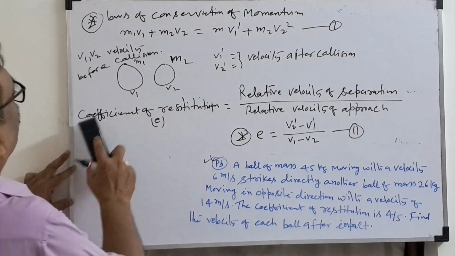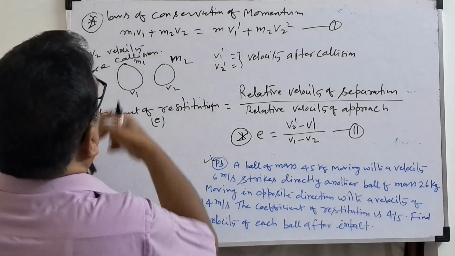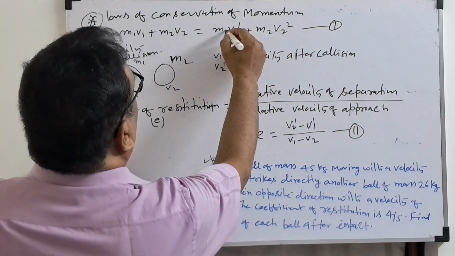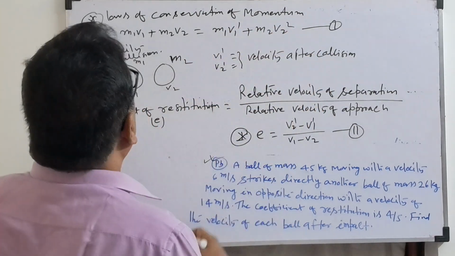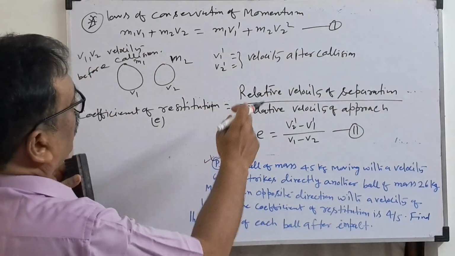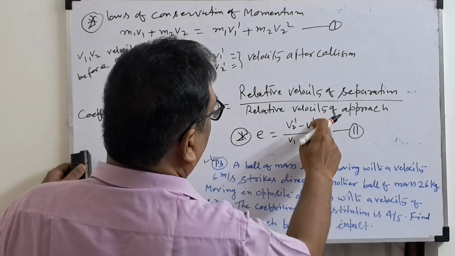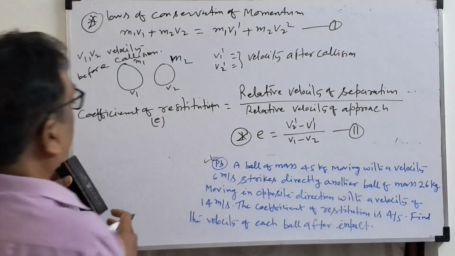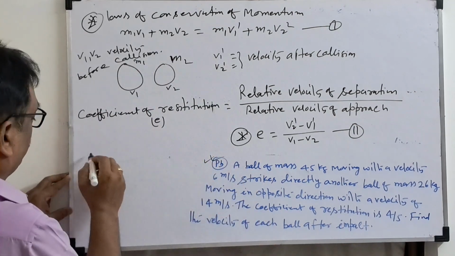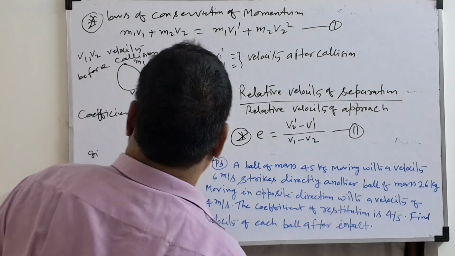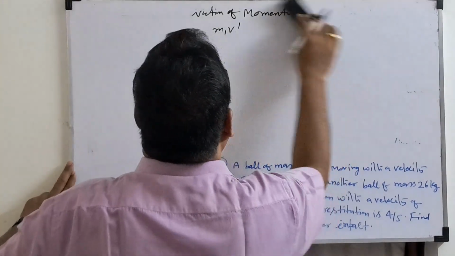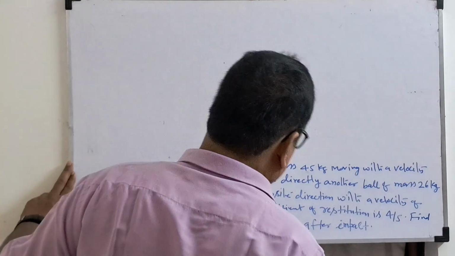So these are the two formulas we'll use. M1 V1 plus M2 V2 equals M1 V1 dash plus M2 V2 dash, where M1 and M2 are the mass of block 1 and block 2. And the coefficient of restitution is the relative velocity of separation, V2 dash minus V1 dash, over the relative velocity of approach, V1 minus V2. Now I'll write the given data for this particular problem. First we collect what is given and what the question is asking.